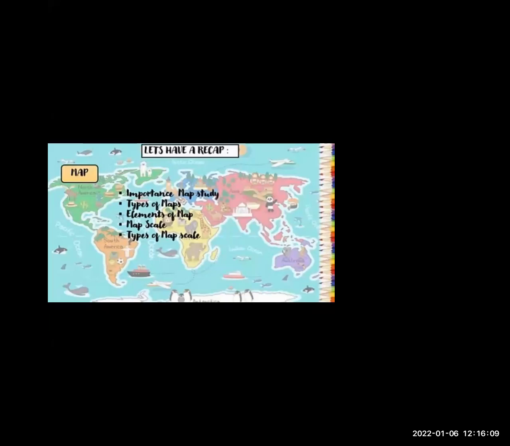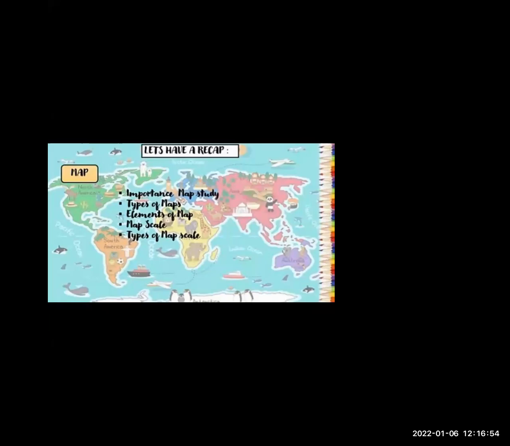Okay, now what is map scale? To draw a map through the scale, it is essential to know the ground distance. This distance is measured during surveying while preparing. This is known as map scale. Now types of map scale. There are 3 map scales, that is verbal, numerical, very good, and third one that is linear scale.